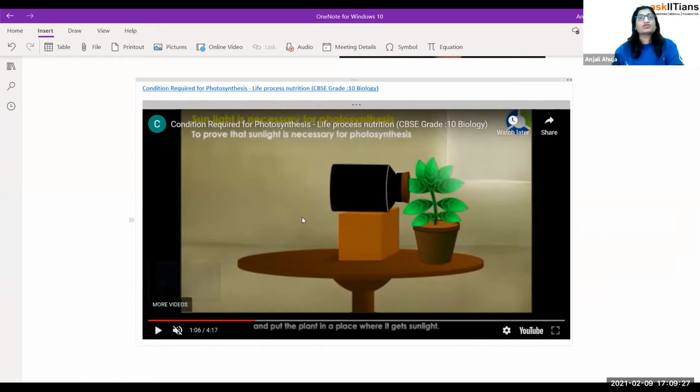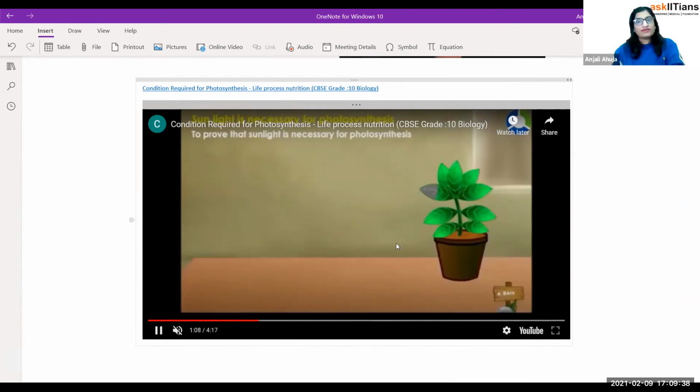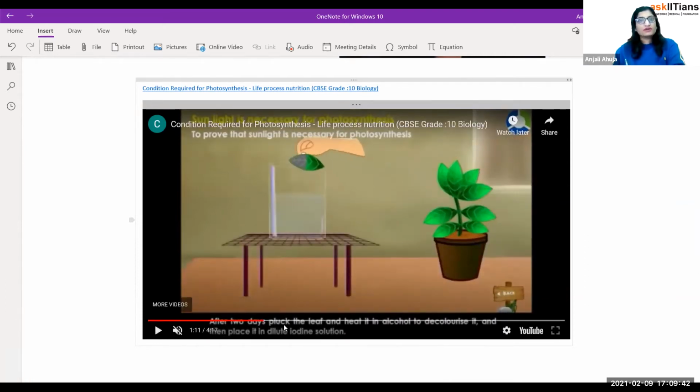And this process should be done in the sunlight, because in the sunlight photosynthesis is happening. While you're putting this in the sunlight, when photosynthesis is happening, you let it be and then you see what the effects are. After a while, when the day is over, or in the video they are saying after 2 days, you can start getting the results. You take the leaf out and then they are putting it into the dilute iodine solution.